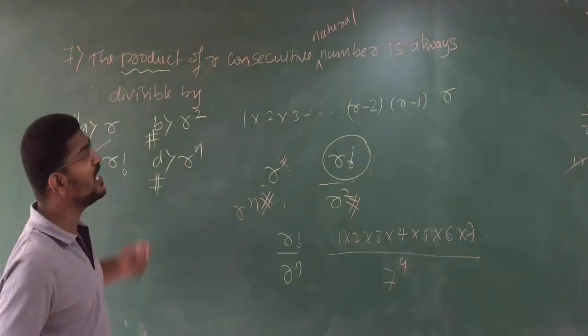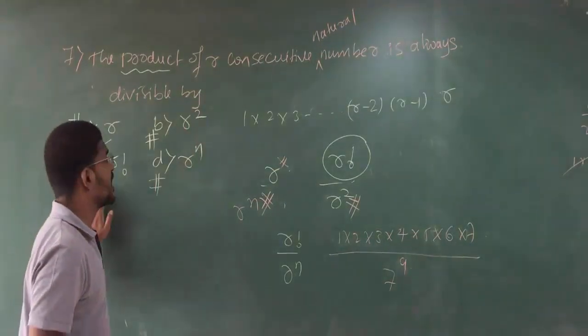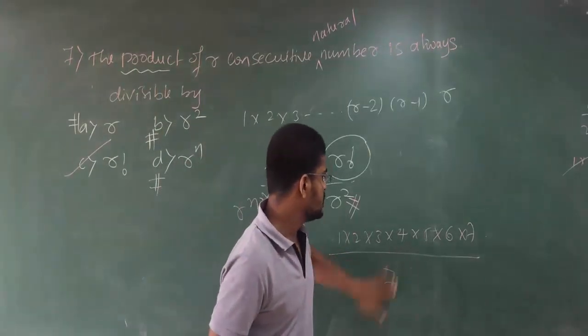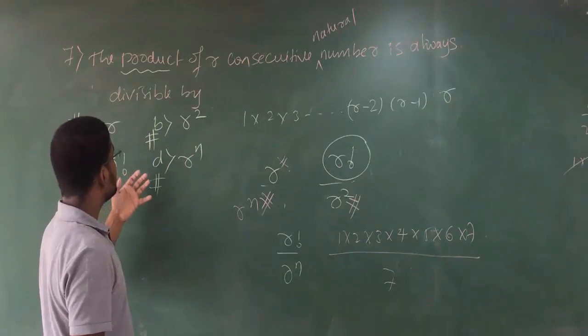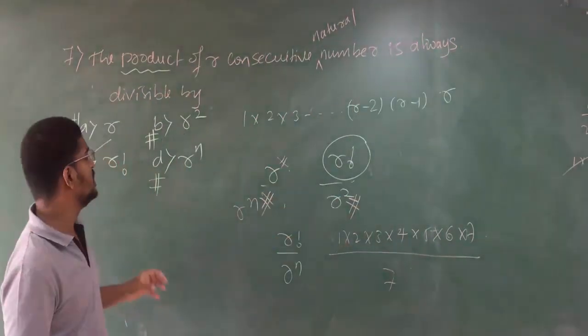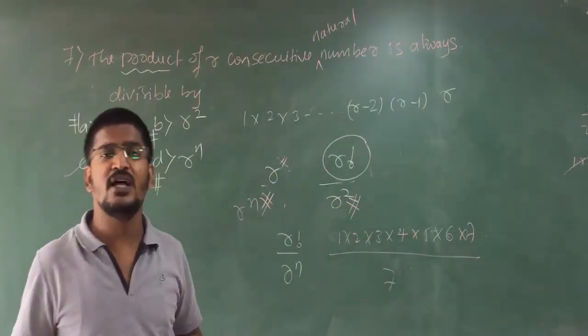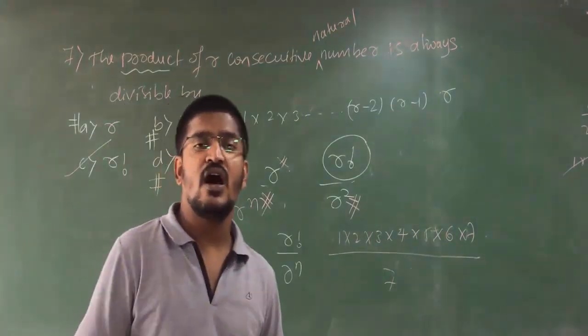So the factorial is divisible by the factorial, that is r factorial. If I take r, see here, if I take 7 divided by 7, no problem. So therefore, r consecutive numbers' product will be divisible by r factorial. Have you got my answer? So therefore, r factorial is your answer.